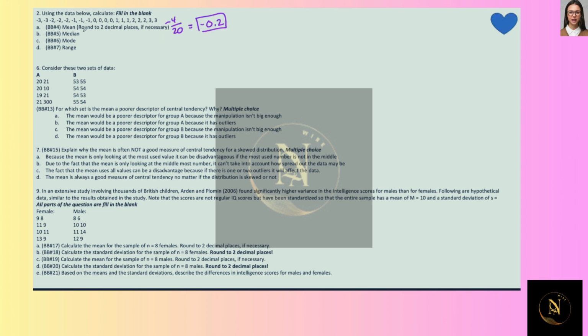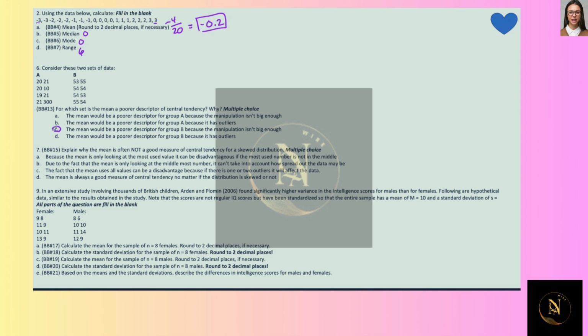The median is in the middle, so that's 0. Mode is the number that occurs the most often, and 0 occurs the most often. The range, you would be going from a -3 to a +3, so the range is 6. For the next one, for which set is the mean a poor description of central tendency?